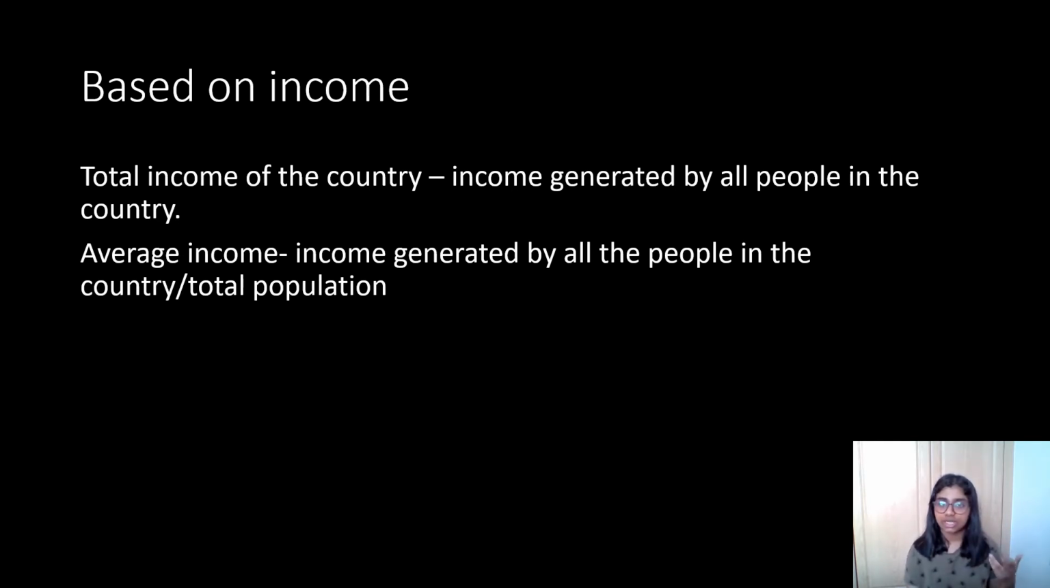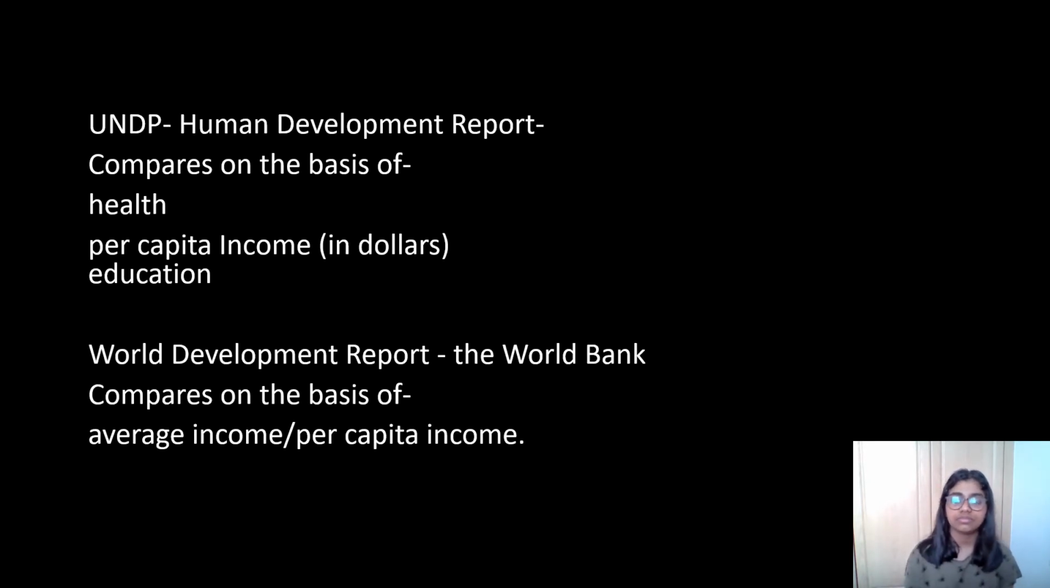Then average income is the income that is generated by all the people in the country divided by its total population. So average income is not affected by the population of the country. So now you have two reports that are important and you have to know. One is Human Development Report and the other one is World Development Report.